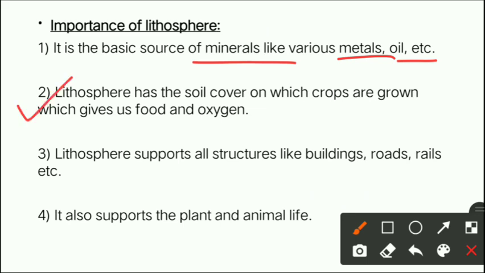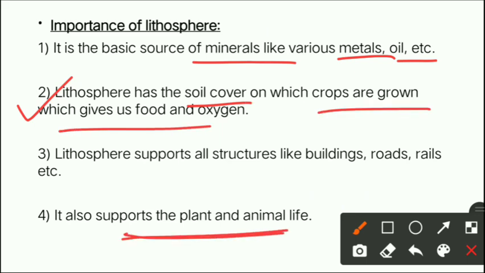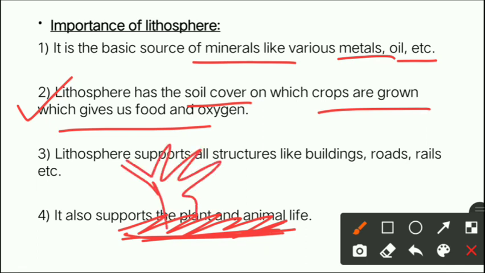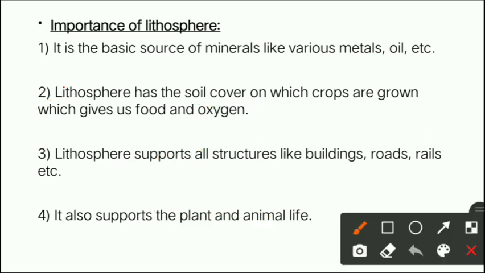Now the next is, the lithosphere has the soil cover on which crops are grown, which give us food and oxygen. So beta, on land there are different kinds of soils, and with the help of that the farmers grow crops, and the crops give us food. Means the plants and trees are grown in that soil, and that gives us food and oxygen, right? So that is also helpful for human beings.